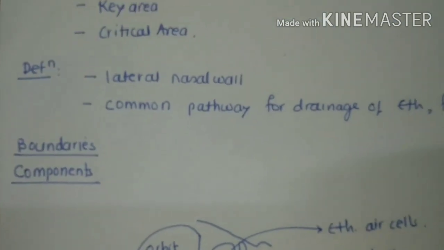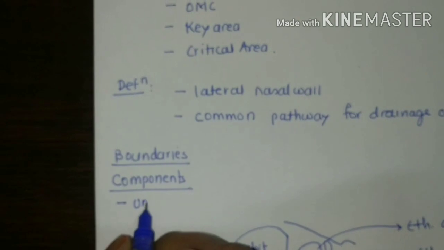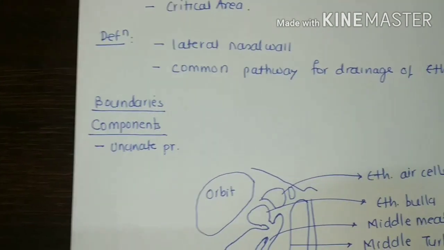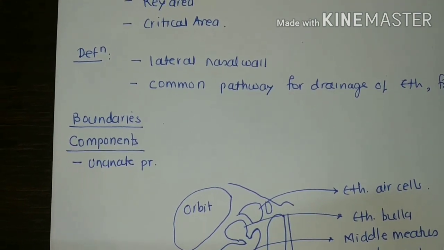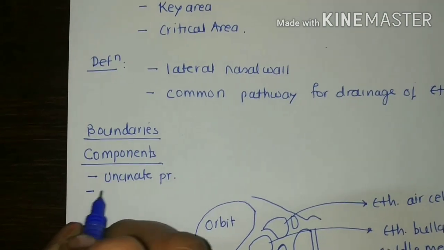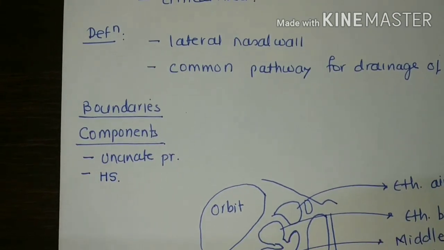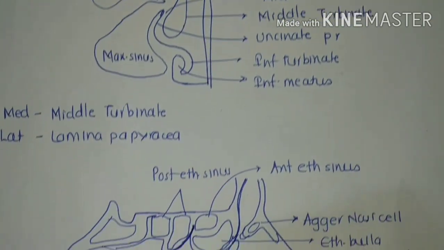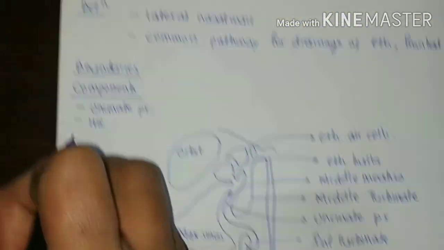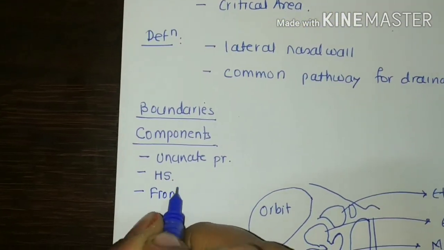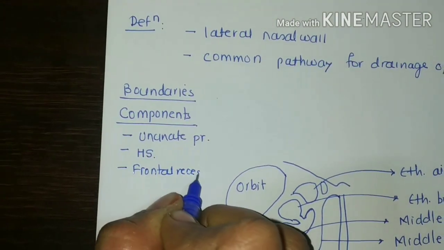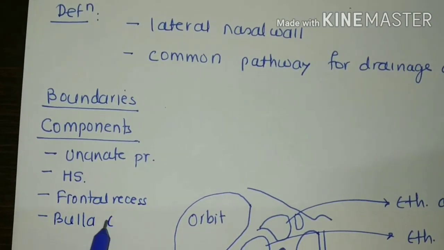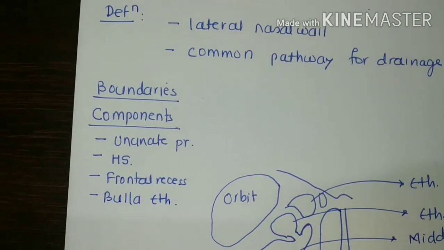Clear? So what components have we seen? First, the uncinate process, the hook-like bony extension of the medial wall. Then the hiatus semilunaris, the crescent-shaped passage lying between the ethmoidal bulla and the uncinate process. Then the frontal recess, the drainage channel of the frontal sinus. Then the bulla ethmoidalis or ethmoidal bulla.